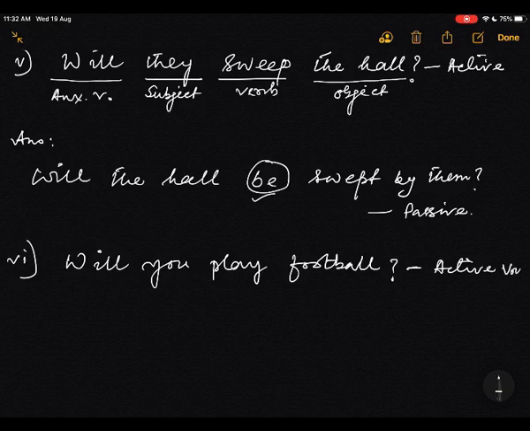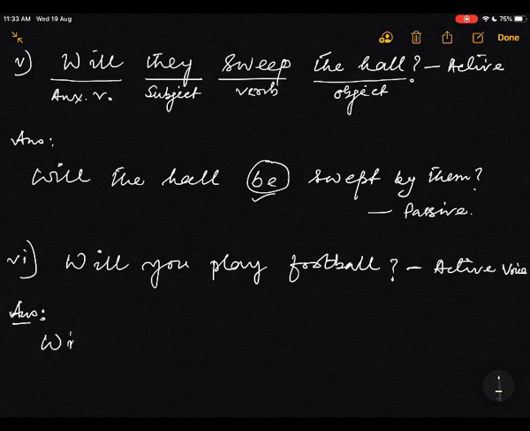Now the answer. I will mark the different items this time. What is the object? You underline. What is the subject? You underline. What is the main verb? Underline. And what is the auxiliary? You know, underline.